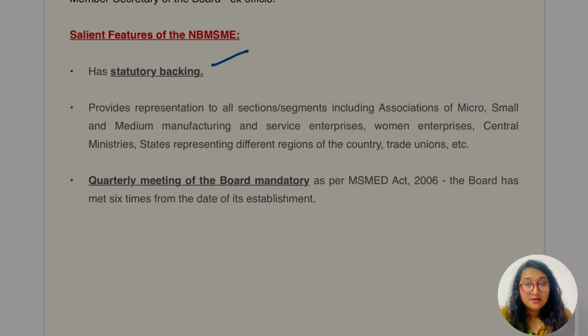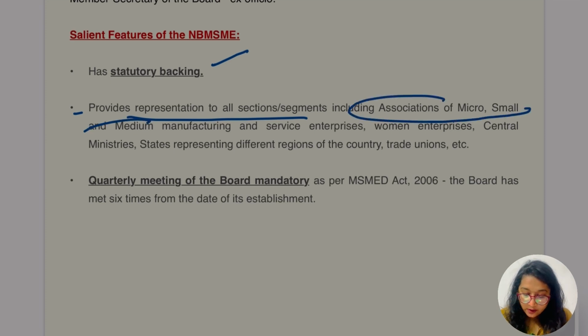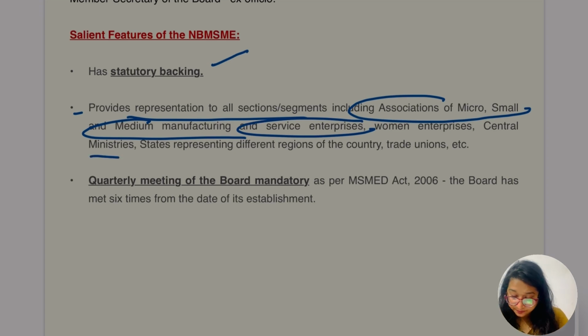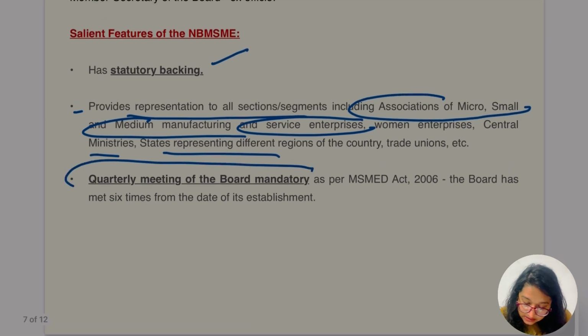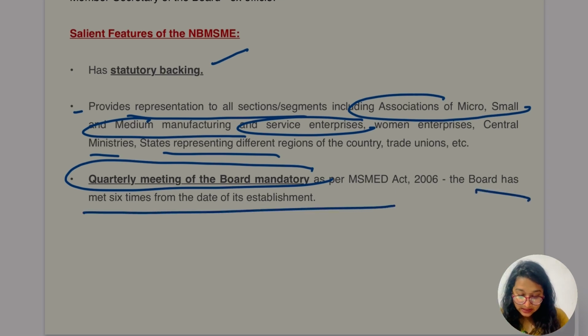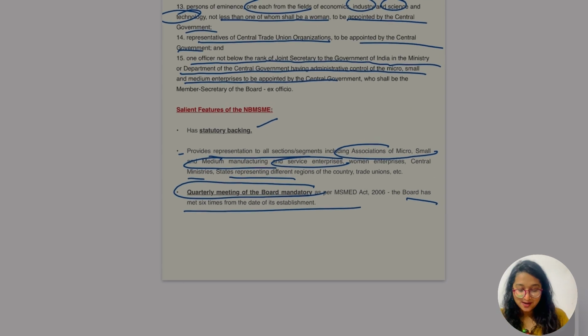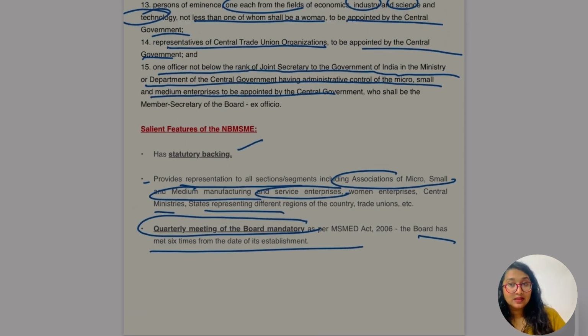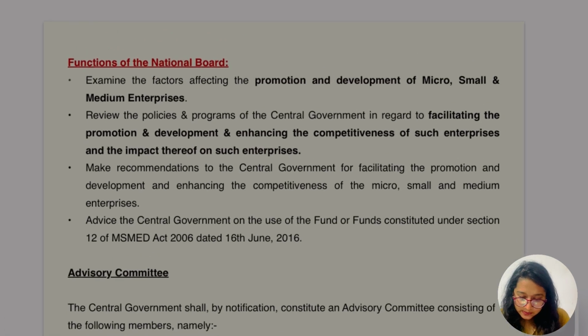It has statutory backing. It provides representation to all segments, including associations of micro, small, medium manufacturing and service enterprises, women enterprises even, central ministers, state representatives from different regions of the country, and trade unions. Then the quarterly meeting of this board is to be conducted mandatorily, quarterly. As per the MSMED Act, the board has met 6 times from the date of its establishment. So the meeting should be held quarterly. Hope this point was also clear.